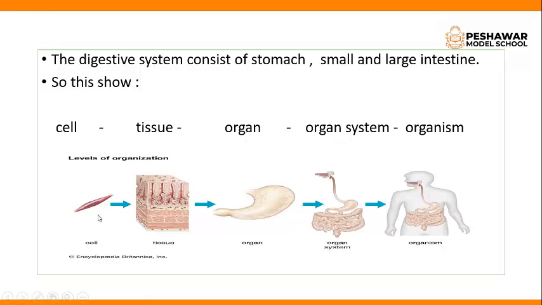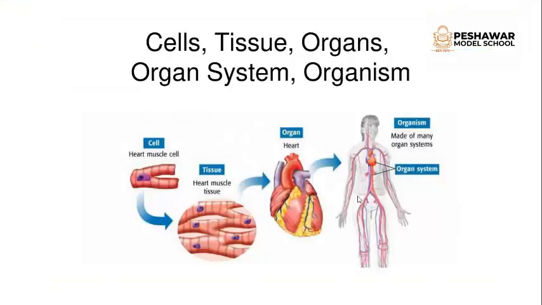In this slide you will see when the cells group together they make tissue, and when the tissues group together they make the stomach, which is an organ, and then this organ makes an organ system like the digestive system, and then an organism is formed. Now in this diagram you will see that cells group together to make tissue, the tissues group together to make an organ, and the organs then group together to make an organ system.